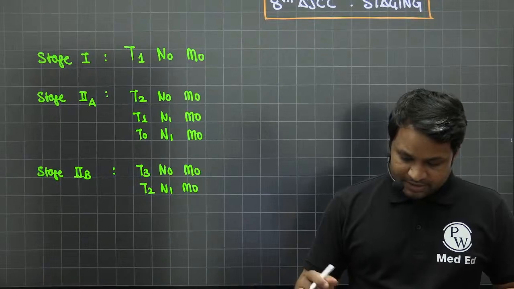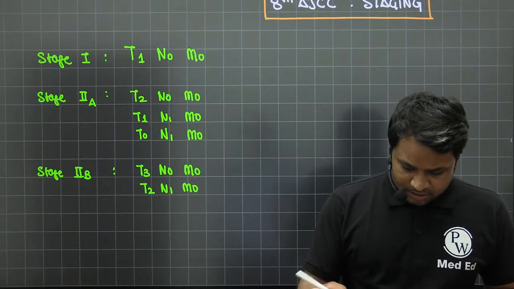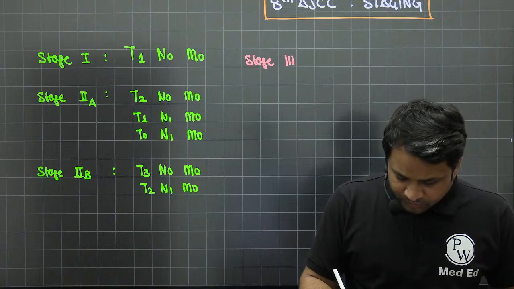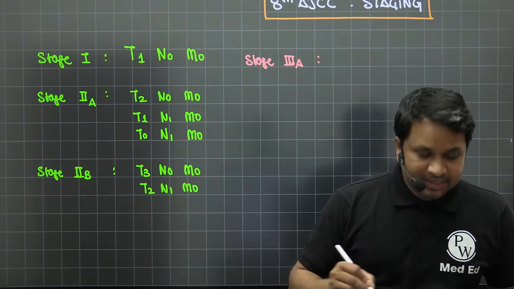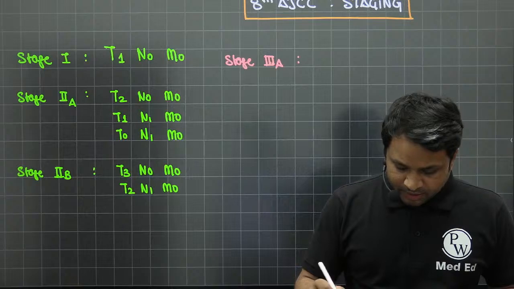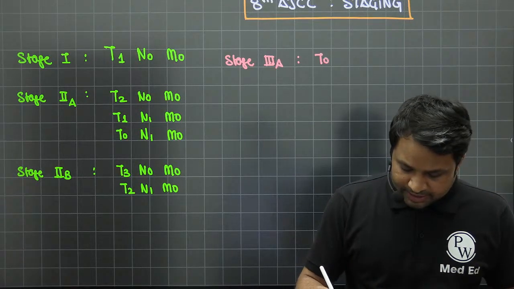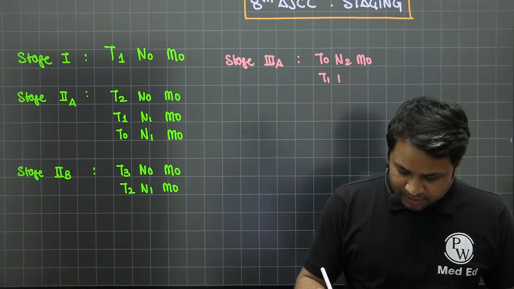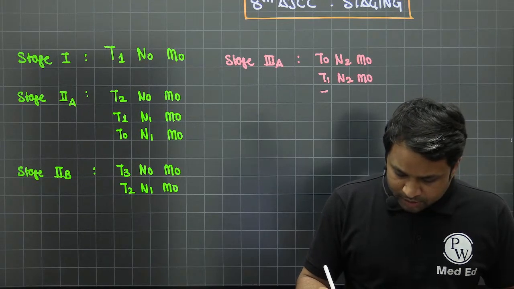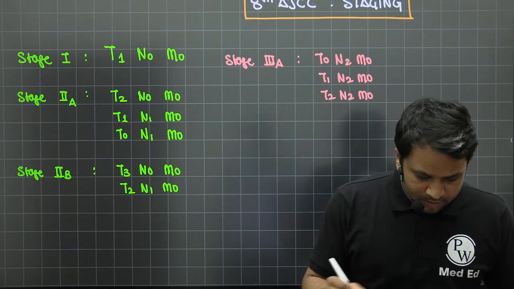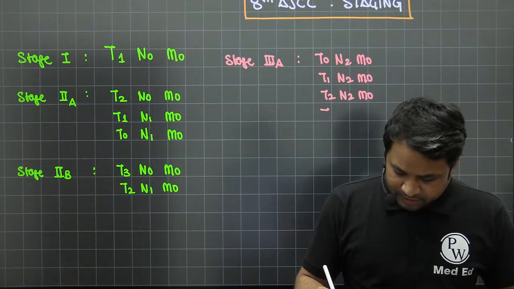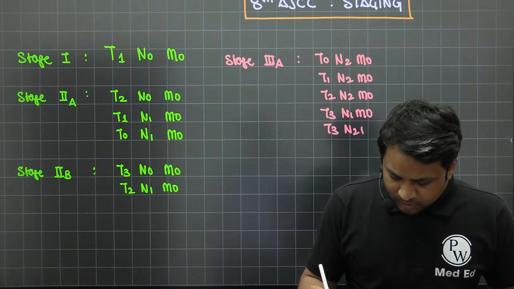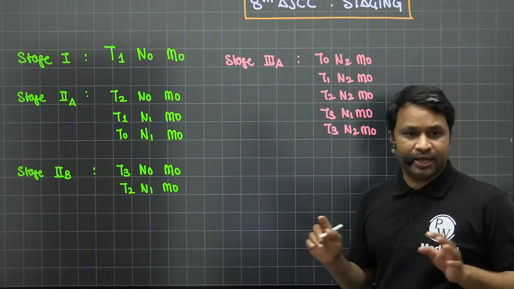The next set of disease that you're going to have is going to be stage 3. So in a stage 3 disease, we have stage 3A. Now what classifies as stage 3A? Either it is going to have a T0 but directly N2 M0, or T1 N2 M0, or T2 N2 M0, or T3 N1 M0 or T3 N2 M0. Any of this will be considered as stage 3A. Okay, quite simple.